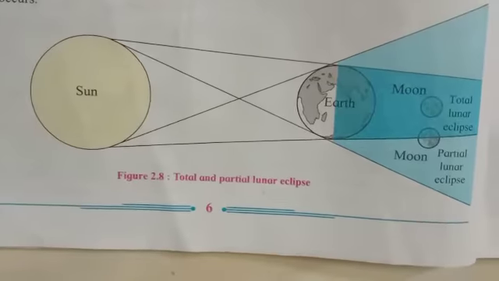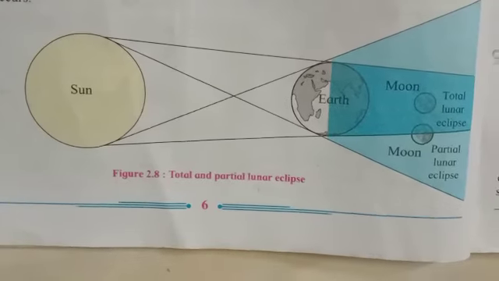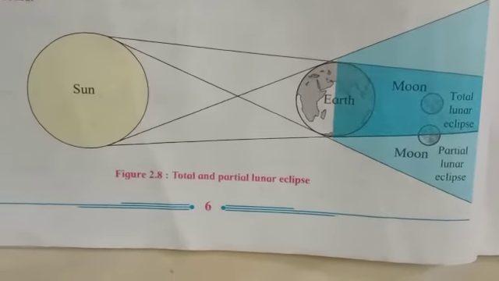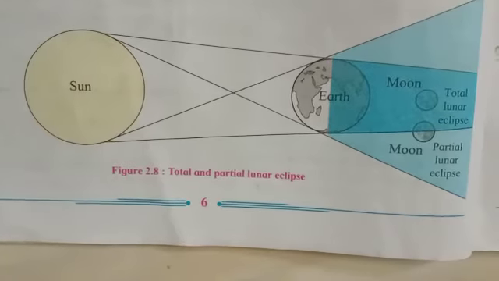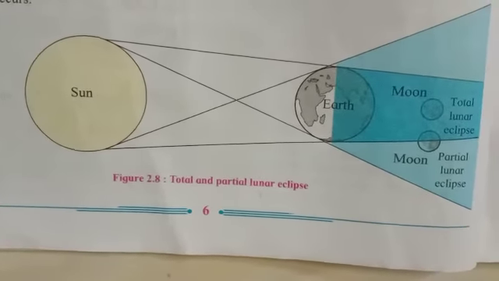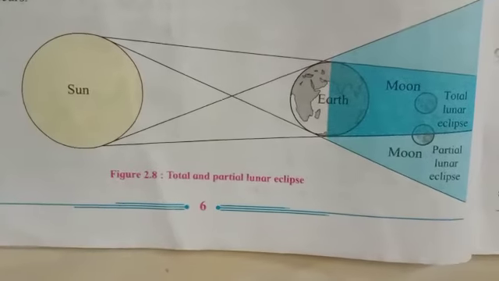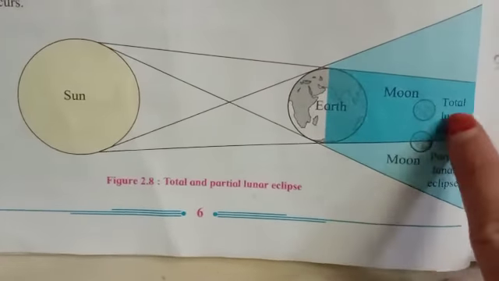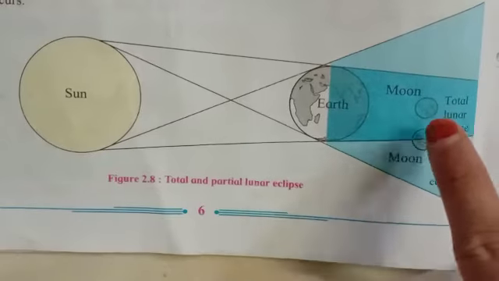See, now we have two lunar eclipses. The first is total lunar eclipse and the second one is partial lunar eclipse. So we will do this by seeing this picture. I'll explain to you about total lunar eclipse. Total lunar eclipse falls on full moon day. Means this is the total lunar eclipse and this eclipse falls only on full moon day.